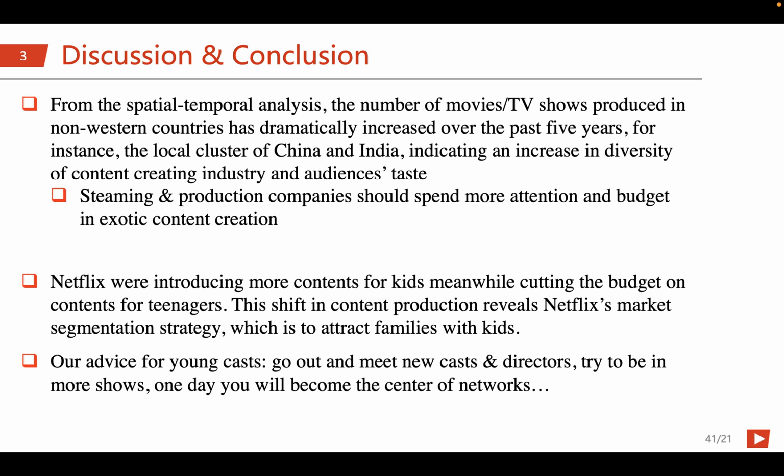So let's move to the discussion and conclusion part. From the spatial temporal analysis, we can see the movies and TV shows produced in non-Western countries has increased. It indicates an increase in diversity of the content creating industry and audience taste. So streaming companies should spend more attention and budget on exotic content creation. We also noticed Netflix was introducing more content for kids, meanwhile cutting the budget on content for teenagers. This shift in content production reveals Netflix's market segmenting strategy, which is to attract families with kids.